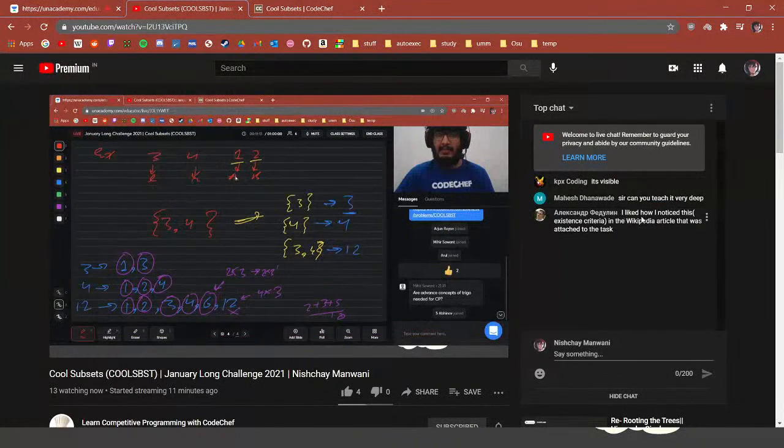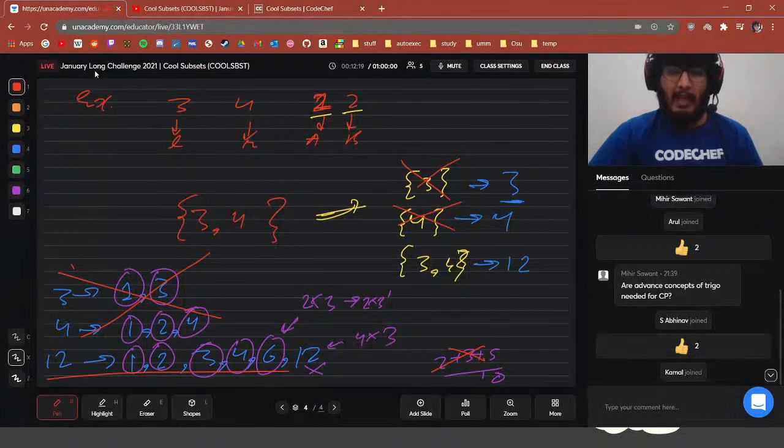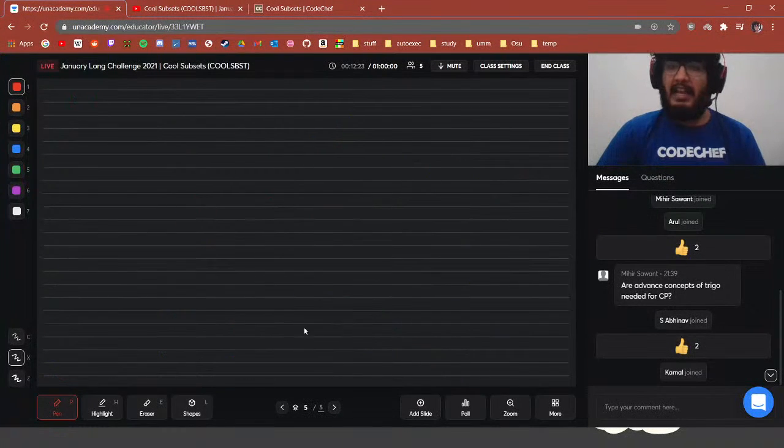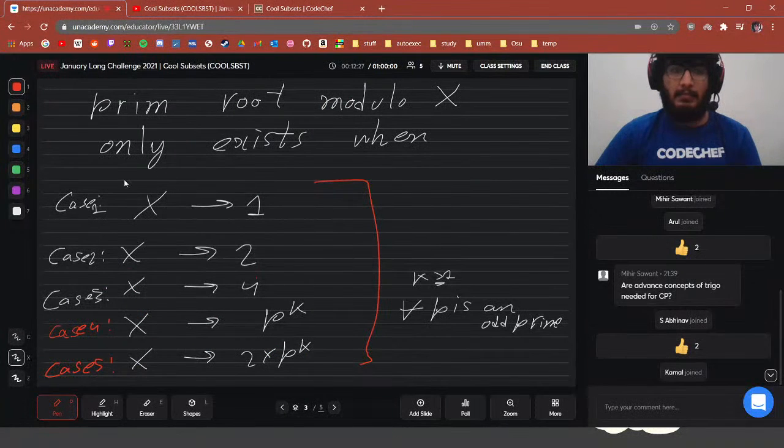And I noticed this in the Wikipedia article that was attached to the link. Yeah, the existence criteria is also attached in the Wikipedia article. I was not able to find that right now, but yeah, it is attached there. This is a really well-known existence property, so it should be treated as common knowledge, right? That these 5 cases are the ones where a primitive root exists.